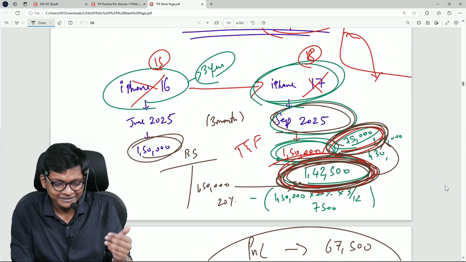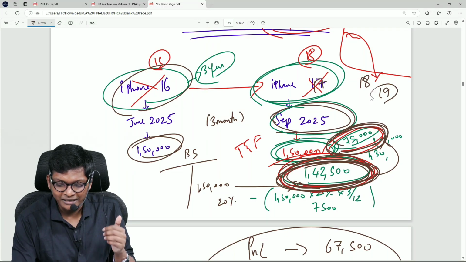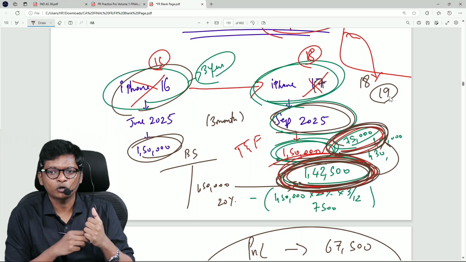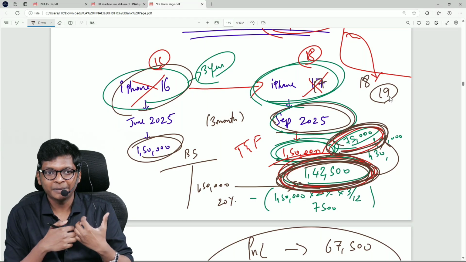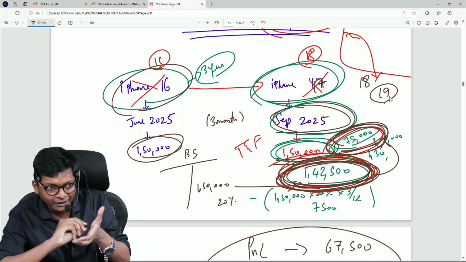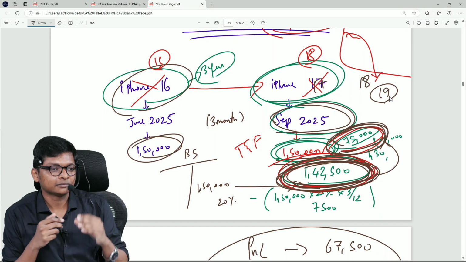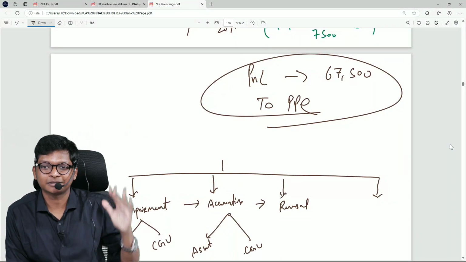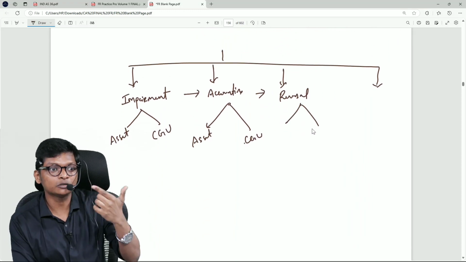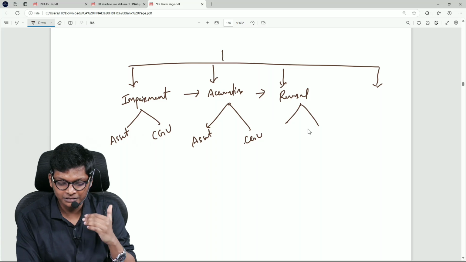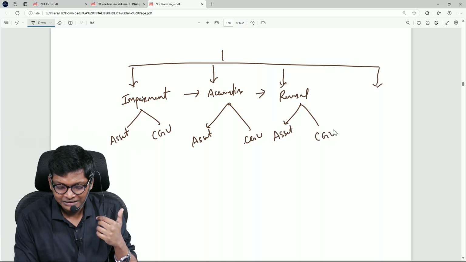Sir, Kaushik purchases iPhone 16. iPhone 17 came, iPhone 18 came, iPhone 19 came. What is the value of Kaushik's phone now? Still less. Now, Kaushik suddenly one day met Dhoni. Dhoni signed on the back of his iPhone and took a selfie. Now the value of the phone will increase. Somebody will want to buy that. I will buy it for 3 lakhs, more than the new iPhone. So, reversal: value can reverse also. So how to account for a reversal? Again for an asset, again for a CGU.